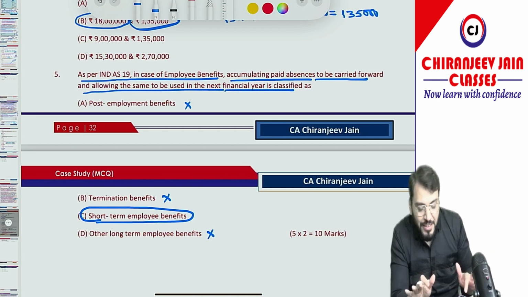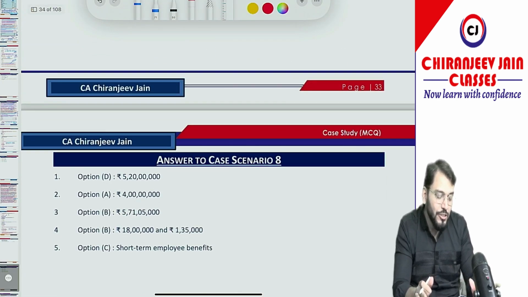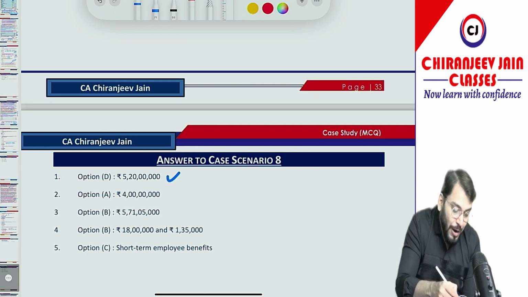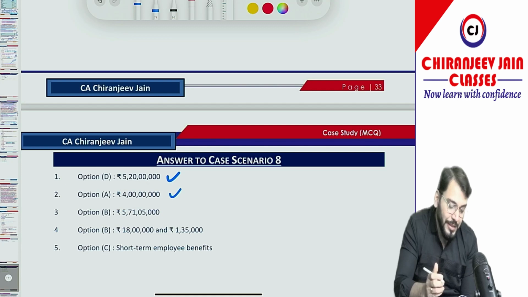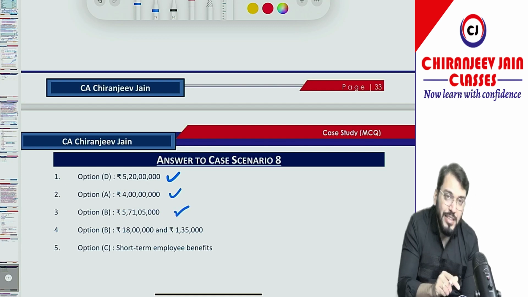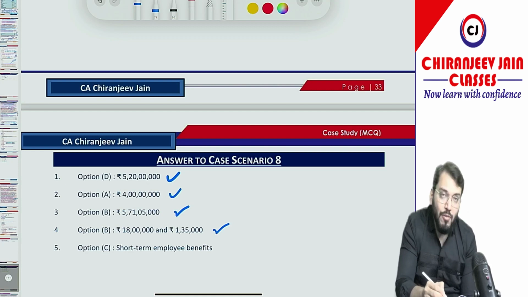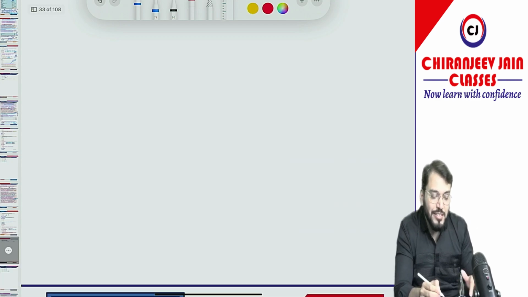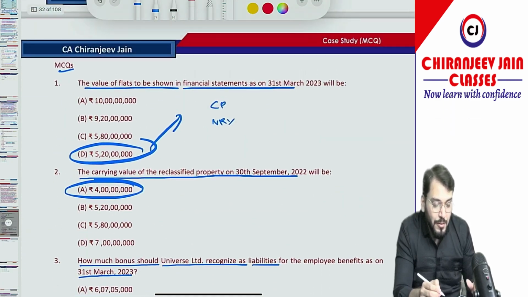All points done. Let's see the options given in the solution. Point number 1, option D, we have done this. Point number 2, option A, 4 crore, we have done. Point number 3, option B, we calculated the same amount. Point number 4, option B, 18 lakh and 1,35,000, we calculated the same amounts. Point number 5, option C, short-term employment benefit. Very easy. This was the simplest case study.